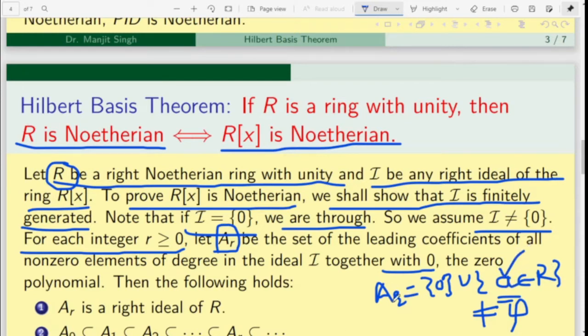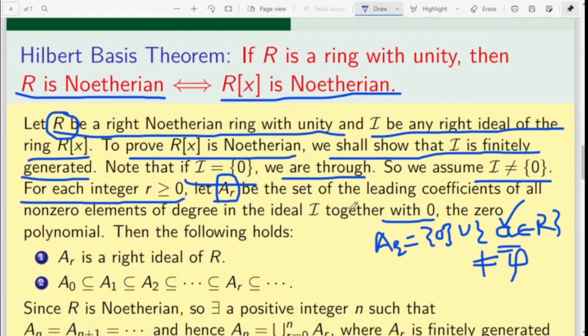So obviously A_r is non-empty, and one can see that A_r is a right ideal of R.